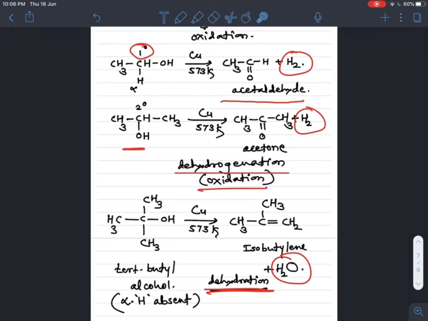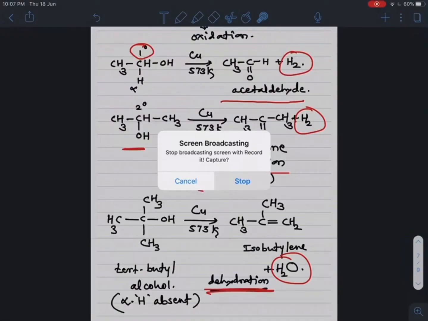These reactions stop here. There is no further oxidation. This is a one-step oxidation reaction when primary, secondary and tertiary alcohols undergo oxidation with copper at 573 Kelvin. Primary gives aldehyde, secondary gives ketone, and tertiary gives alkene, with removal of hydrogen, and of a water molecule in the case of the tertiary alcohol. So here we complete the oxidation of primary, secondary and tertiary alcohols.